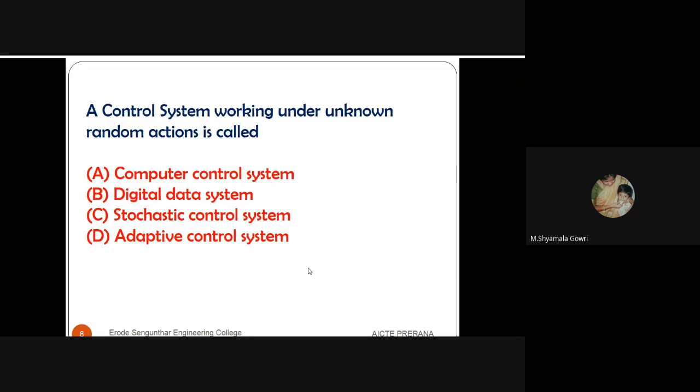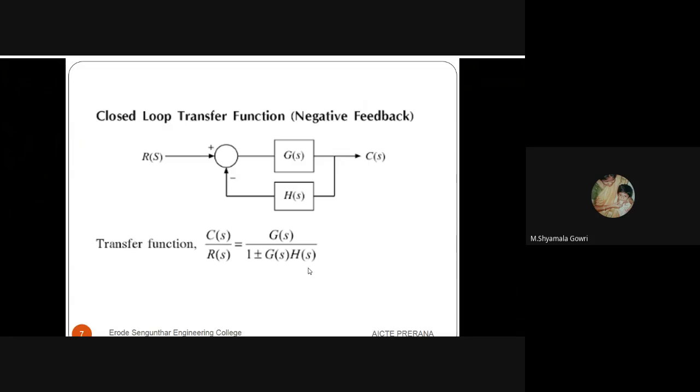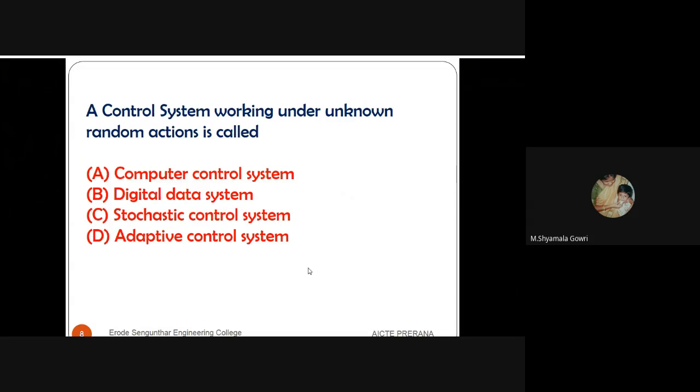So with this basic, we'll go to the questions, simple basic control system questions which may be asked in the GATE examinations. First, a control system working under unknown random actions is called: the options are computer control system, digital control system, stochastic control system, adaptive control system. The answer is stochastic control system.